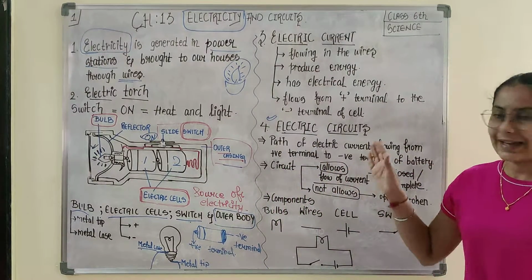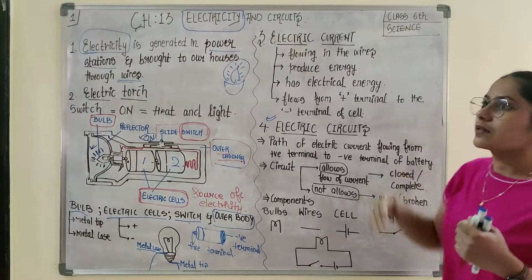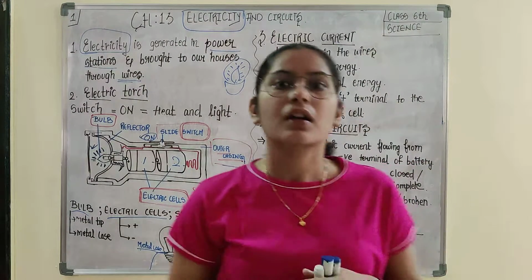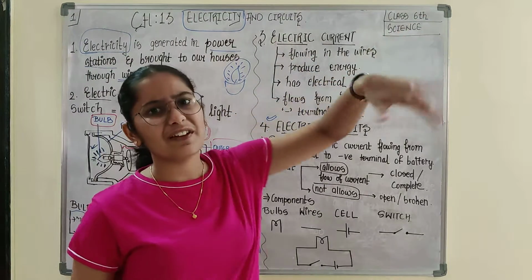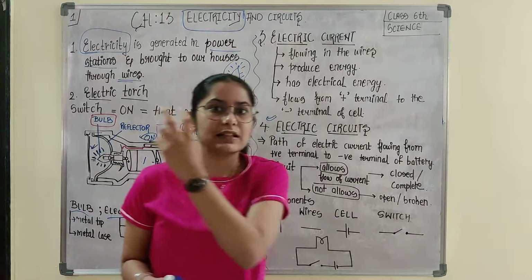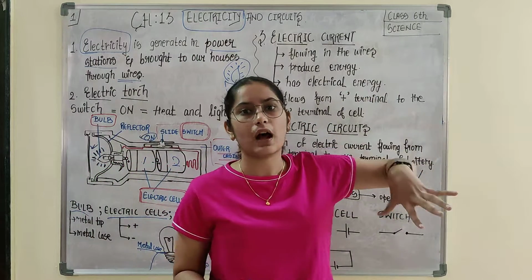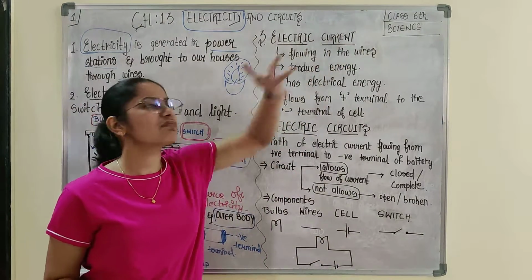Now we move down to the next, that is electric current. Electric current. Okay, you say the current has hit you, right? So electric current is flowing in the wires. If you want to define electric current, it is something flowing in wires that reaches from the power station to our houses. That something which is flowing is nothing but electric current, and it is denoted by I.